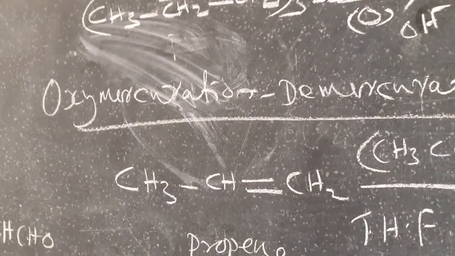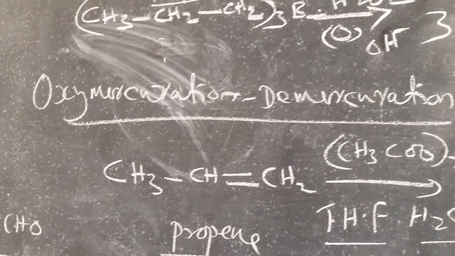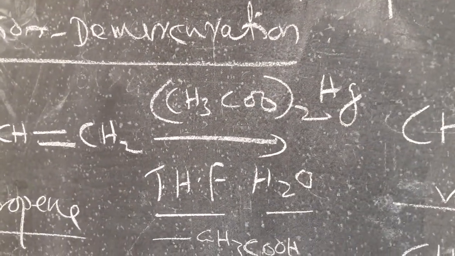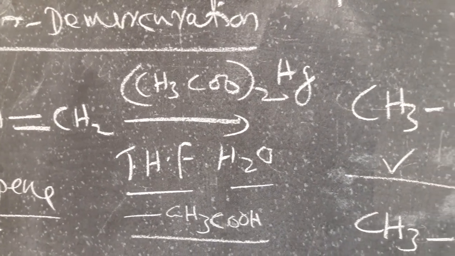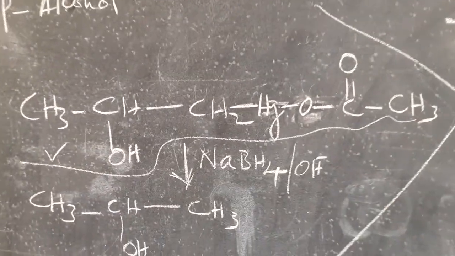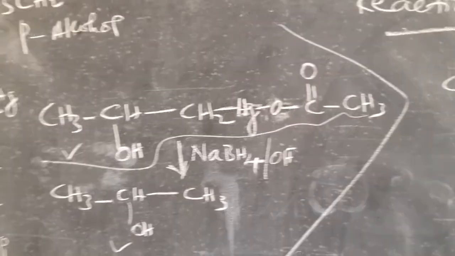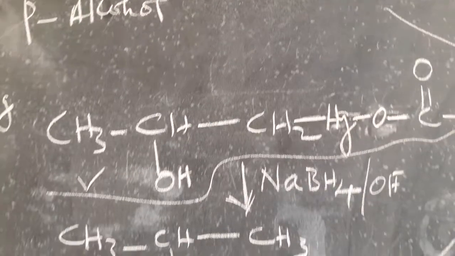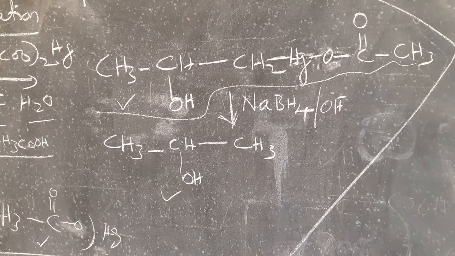In the second reaction, oxymercuration and demercuration, propene is again taken in presence of mercuric acetate in THF medium, and hydrolysis is done. You get an addition product like this, which on reduction with sodium borohydride gives a secondary alcohol.